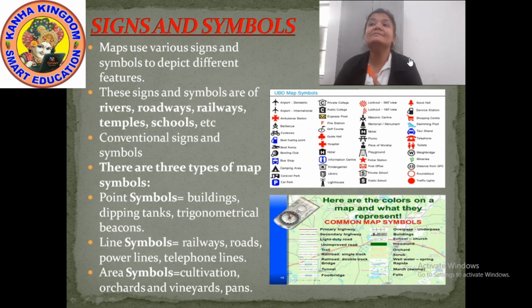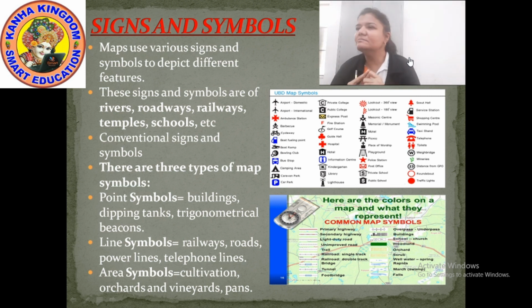If it is an ambulance station, then it will be a cross. If we search for a bus stop, then the symbol will be of a bus. If you want to see the car parking, then it will be a big P written on it. The symbol will be of a big P on the map.